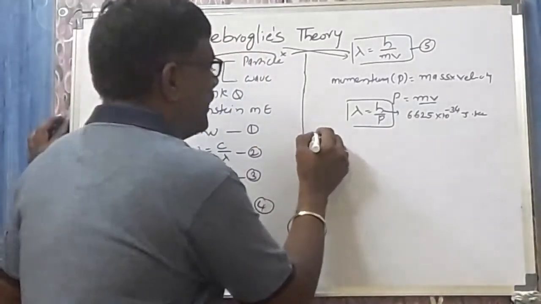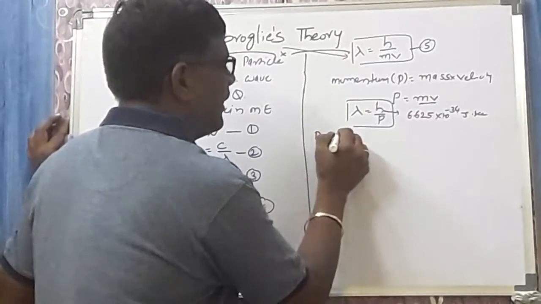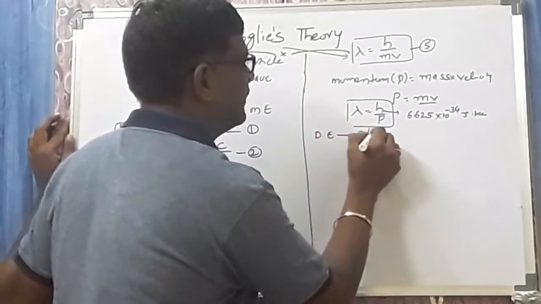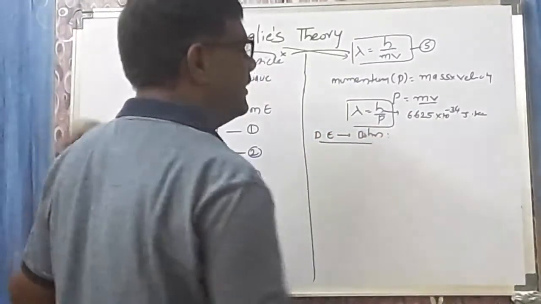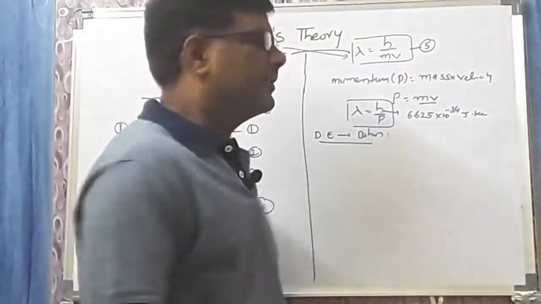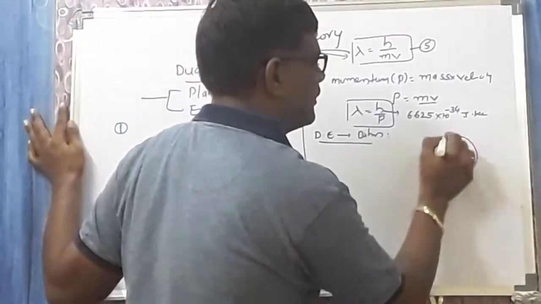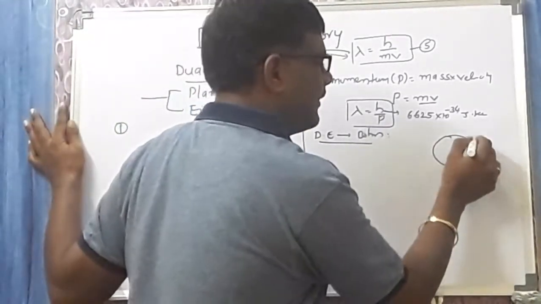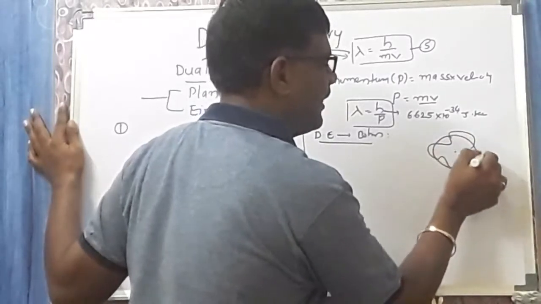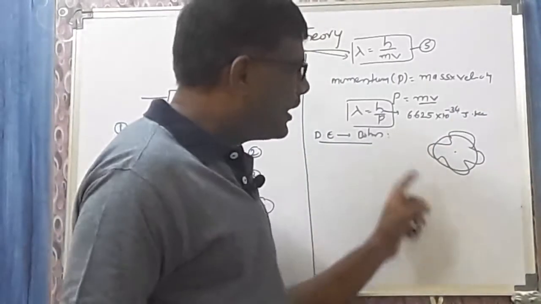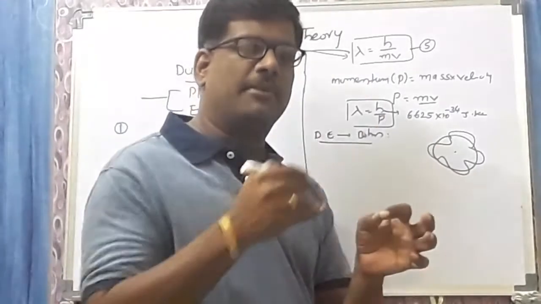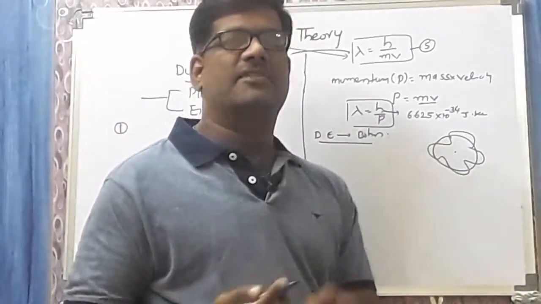Then, the de Broglie equation and the Bohr concept. Now look here. Whenever the electron rotates around the nucleus in a circular manner in the form of a wave, in order to move in the form of a wave it must satisfy one condition.